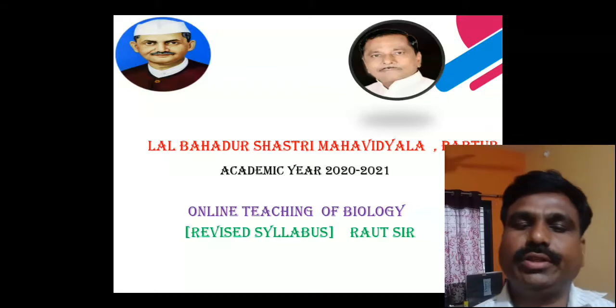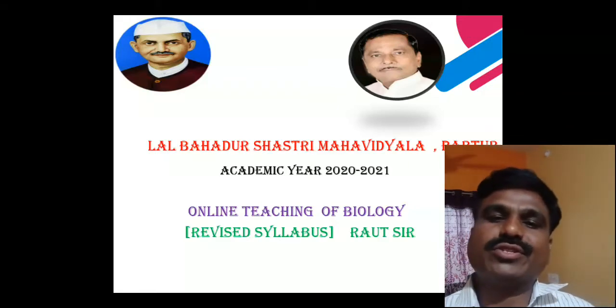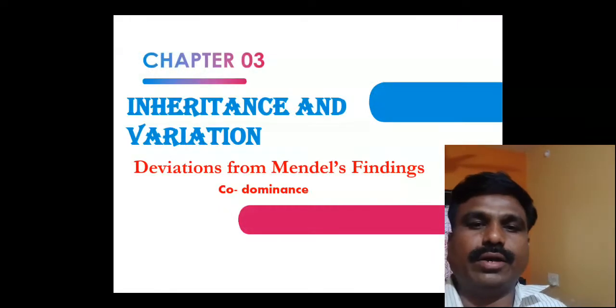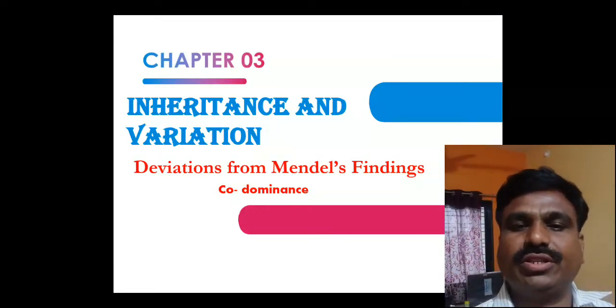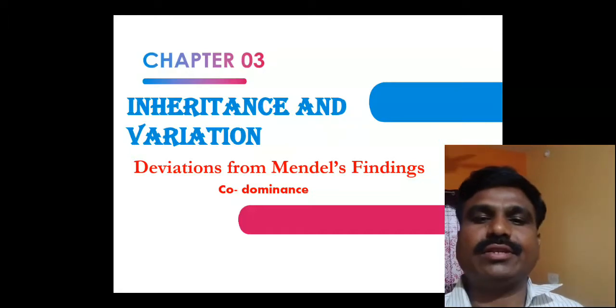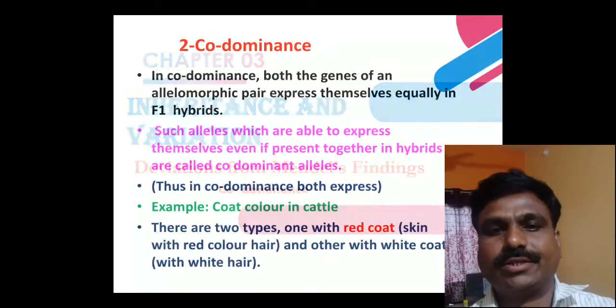I have to deliver a new aspect with regard to the deviation from the Mendelian findings. The best example after incomplete dominance is the second example, codominance.